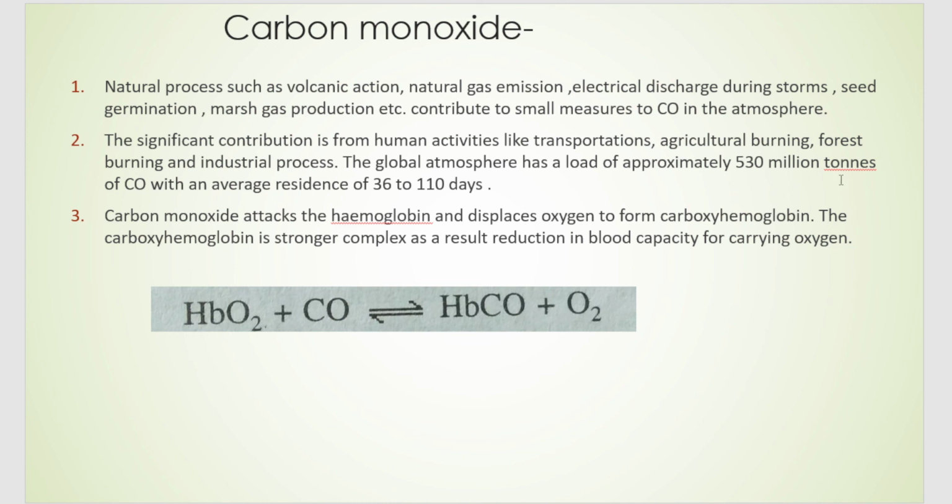So there are 130 million tons of carbon monoxide accumulated in the atmosphere, that can stay for 36 to 110 days in the atmosphere. And then this carbon monoxide attacks. How is the mode of action? It attacks the hemoglobin. That is, oxygenated hemoglobin is attacked by carbon monoxide. It displaces the oxygen to form carboxyhemoglobin. So the oxygen carrying capacity of the hemoglobin is reduced, and effective oxygen carrying will not take place because carbon monoxide goes and binds with the oxygen carrying protein, that is hemoglobin.